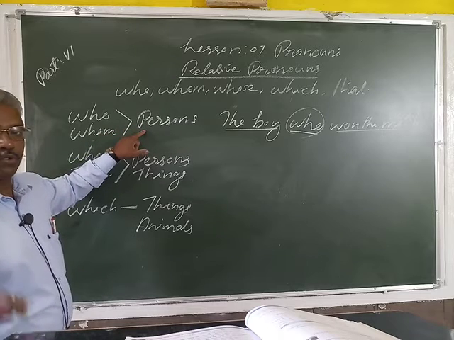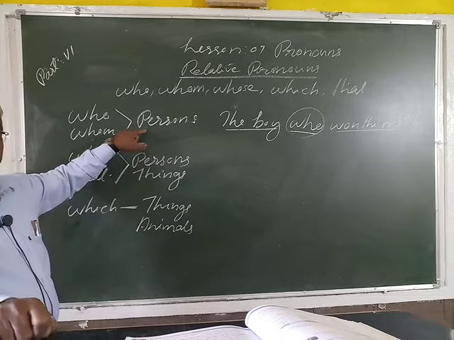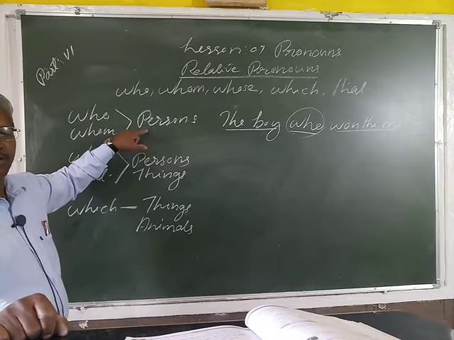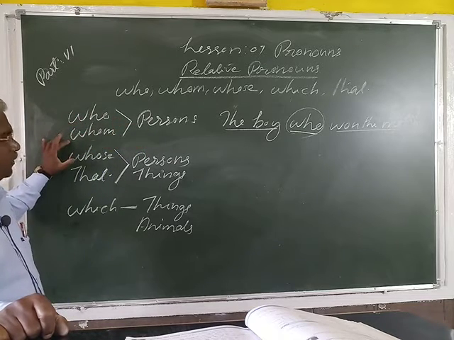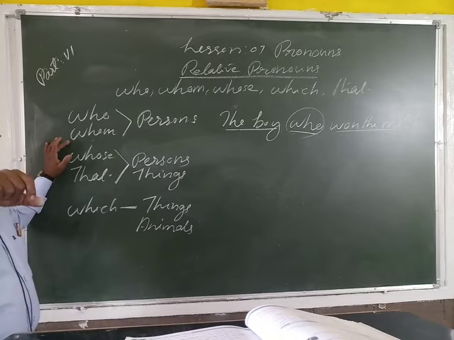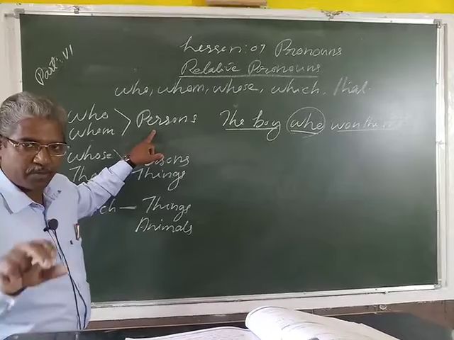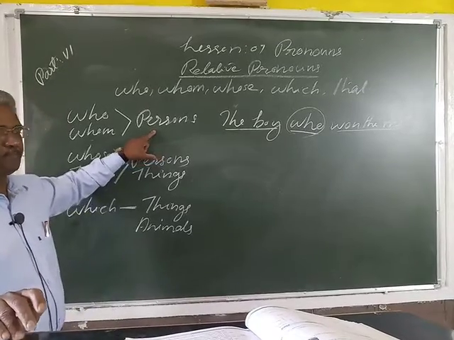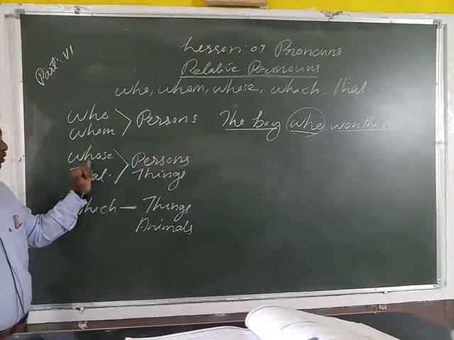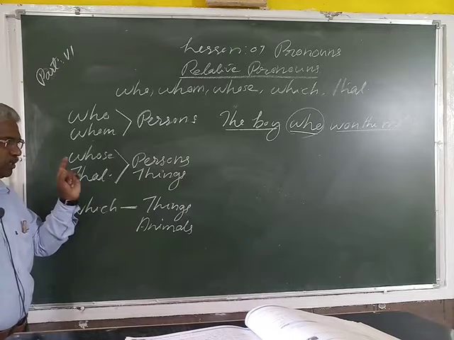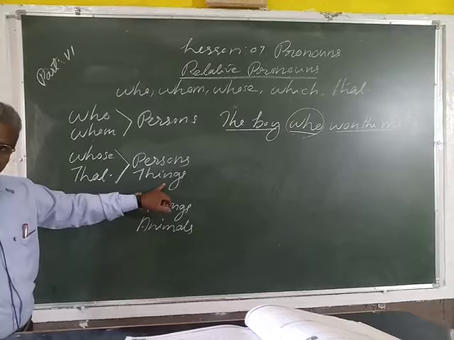These are used only with persons: boys, girls, teachers, doctors, farmers. Who and whom are only used with persons. Keep that point in your mind and don't forget it. Okay. Then whose, that. These two relative pronouns are used with persons and things.